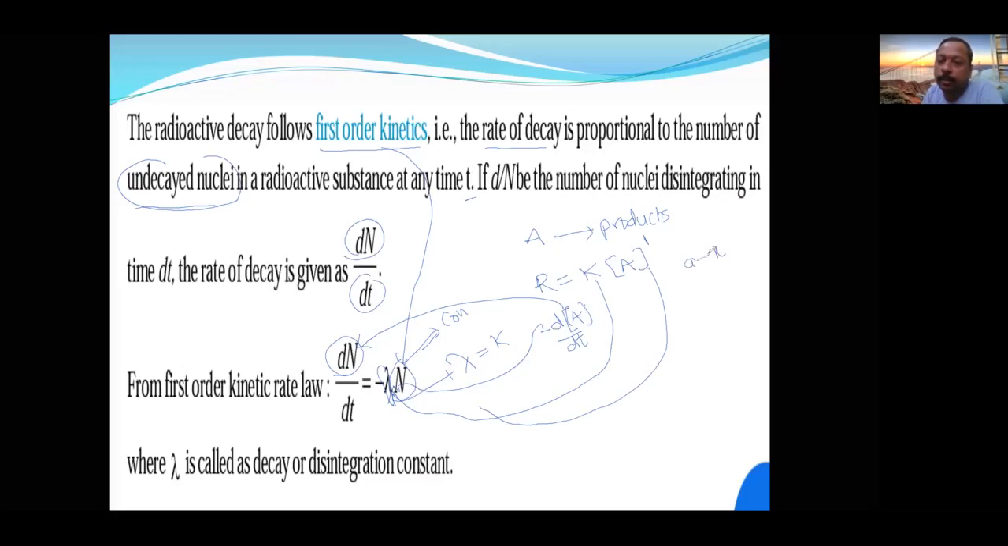There was a numerical where people substituted the A value and got the wrong option. Option 1 was the actual answer, but people got option 2 just because of this small concept. What you have to substitute is A minus X, not A. Understood? A is the initial concentration, and A minus X is the leftover concentration.